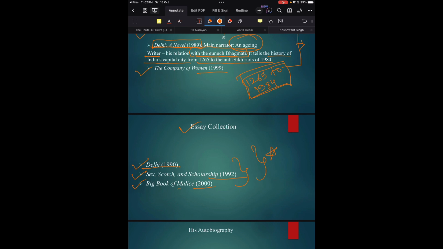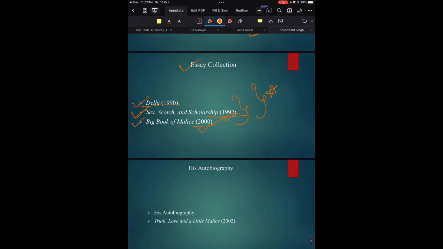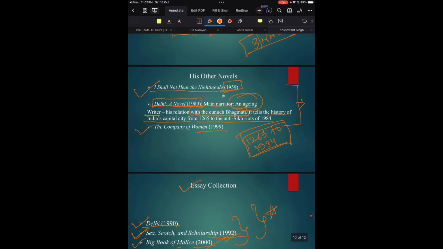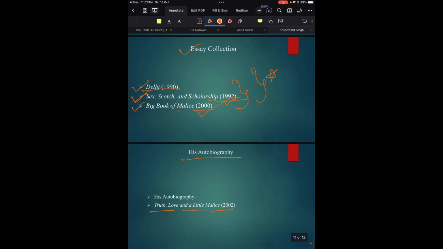So just remember the three major essay collections: Delhi, 1990; Sex, Scotch and Scholarship, 1992; and Big Book of Malice, 2000. Then his autobiography, Truth, Love and Little Malice, published in 2002.